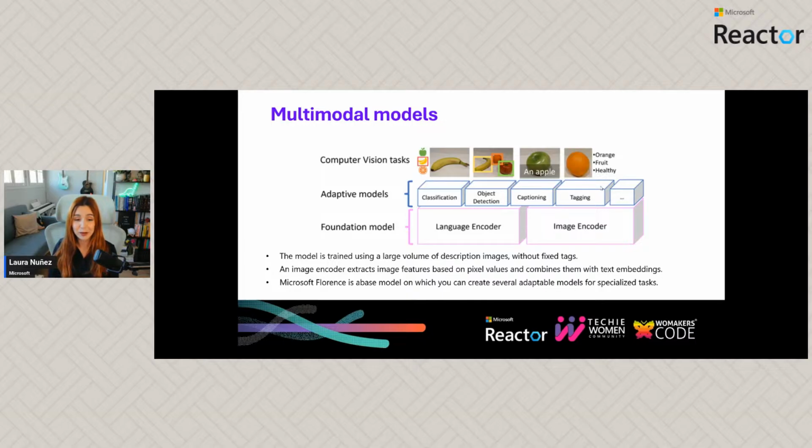And the really, really cool thing is that the Florence model, for example, that we use here at Microsoft for these kinds of tasks, is something that we can adapt and customize. So it recognizes our own objects, it recognizes or classifies according to our own classification tags. We are going to talk about this later, but they are adaptable. So it's really, really cool.